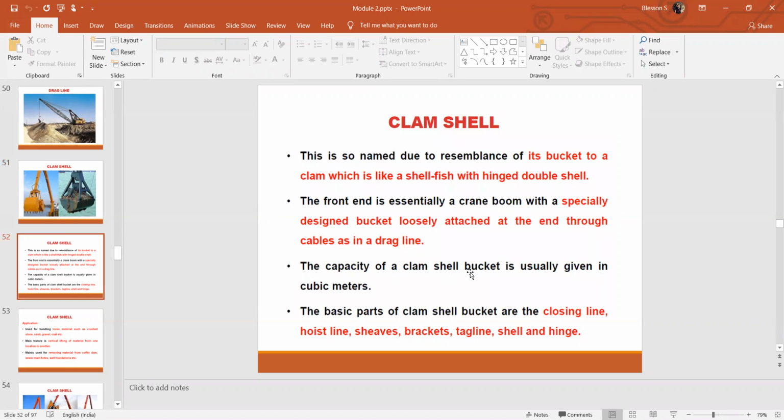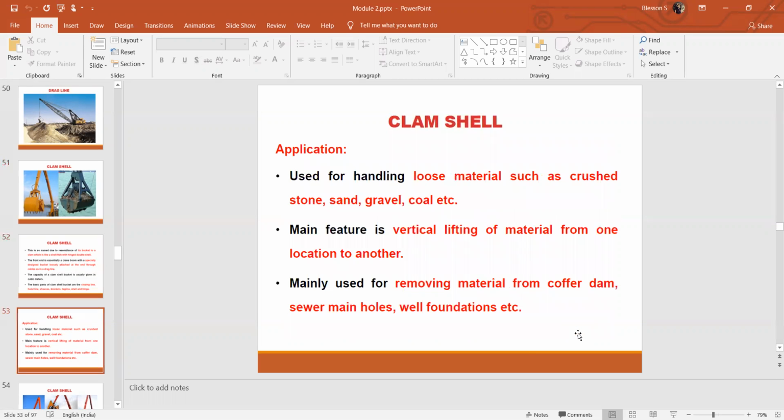The capacity of a clamshell bucket is usually given in cubic meters, and the basic parts of the clamshell bucket are the closing line, hoist, sheave, buckets, tag lines, shell, and hinge. Application: it is used for handling loose material such as crushed stones, sand, gravel, coal, etc. The main feature is vertical lifting of the material from one location to another.